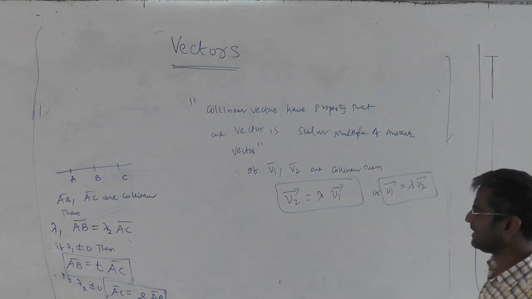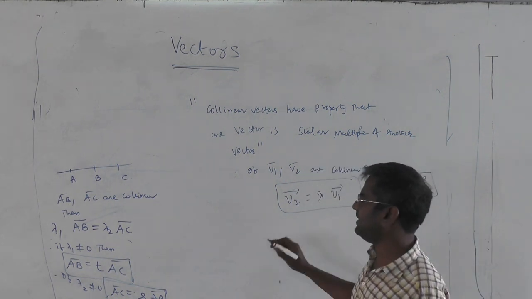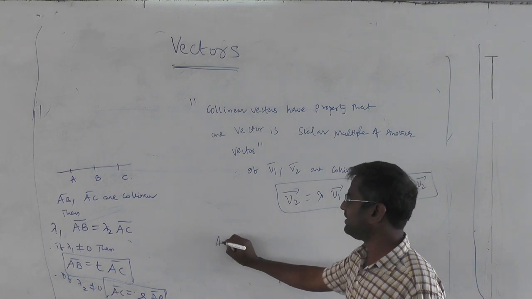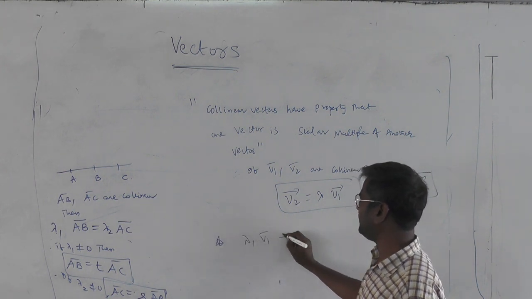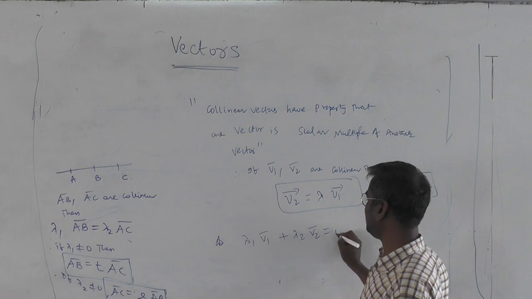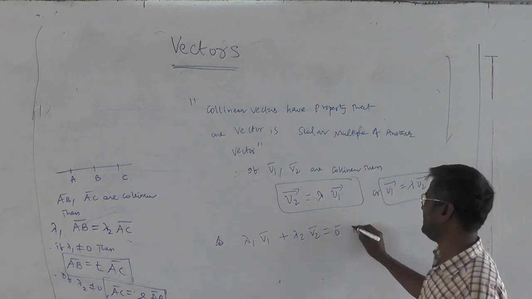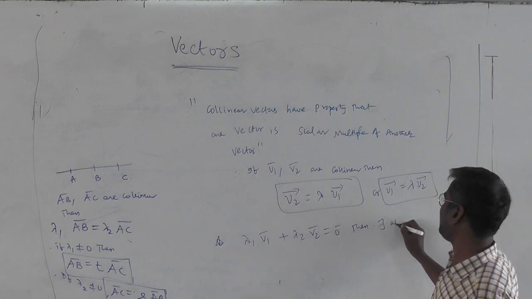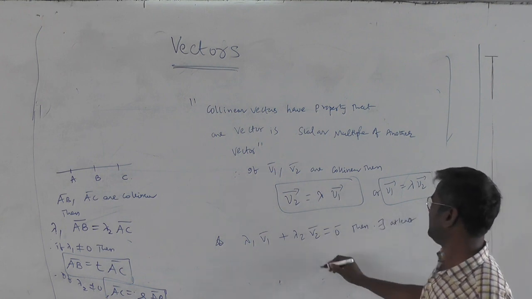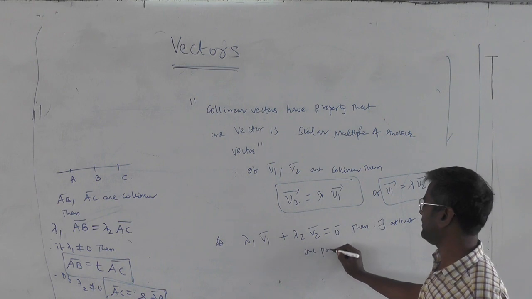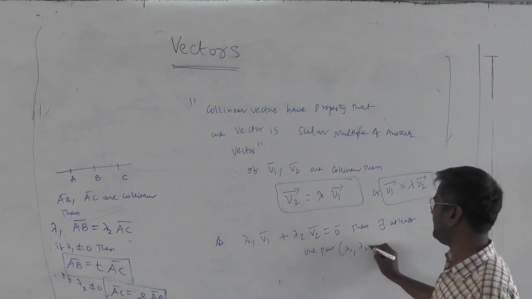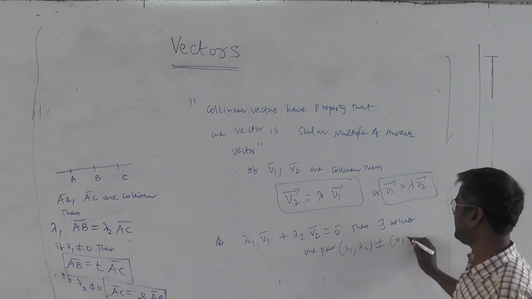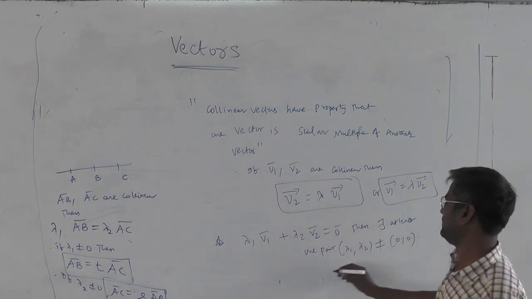The technical conclusion is that ideally the collinearity relation is lambda 1 V1 bar plus lambda 2 V2 bar is 0 bar. Then there exists at least one pair lambda 1, lambda 2 such that it is not equal to 0, 0.